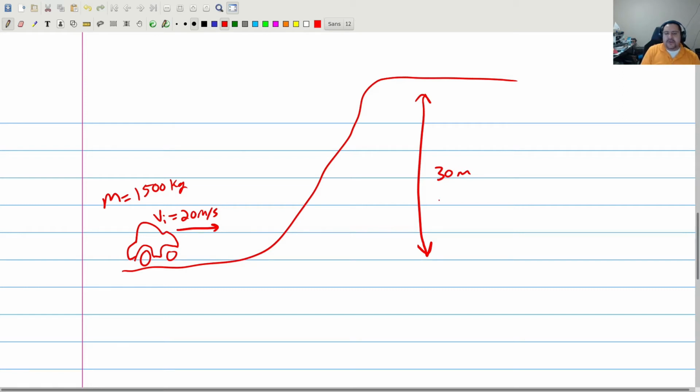And he's, of course, not just going to roll up the hill. The engine is going to be pulling him up the hill as well. So the engine is going to do work as you go up the hill. The amount of work that's being done is, let's make it 5,000 joules. And I want to know how fast will he be going at the top.